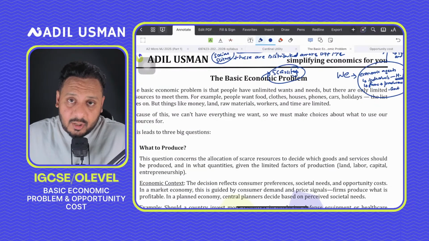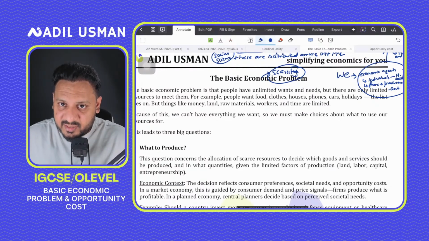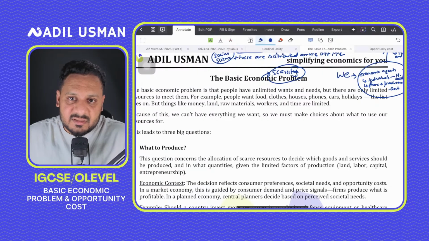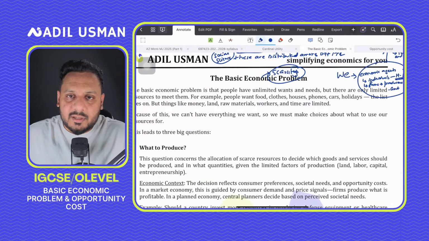While a planned economy is an economic system where the state, or the government, decides how to allocate resources and produce goods and services. So people like me and you are not going to end up deciding what needs to be done.